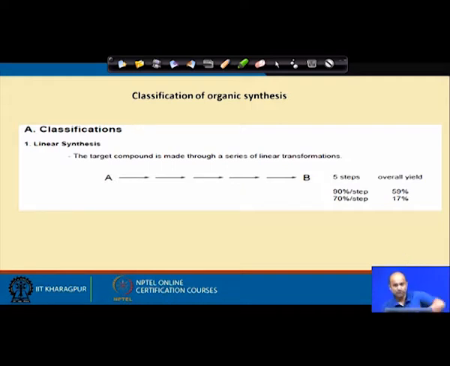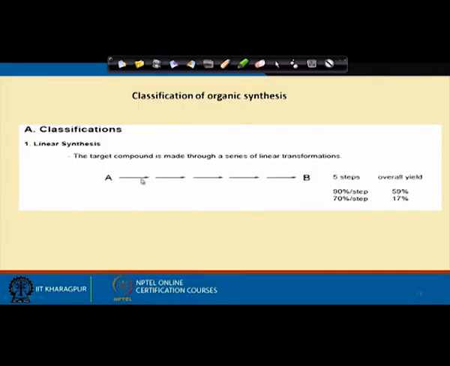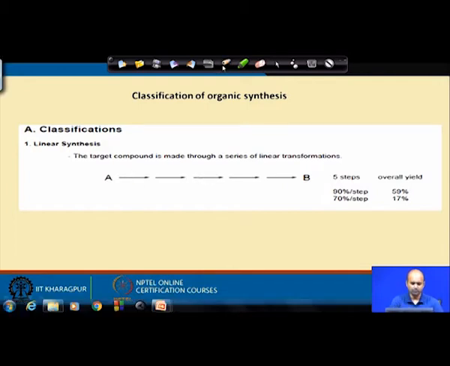As I said, we will try to give you a little bit of classification. Organic synthesis is classified in several ways. The first one is linear synthesis. Probably we will stop here for today's discussion. Linear synthesis means that you start with a reagent or starting material A, and you keep on doing linear steps. So, 5 steps we said here, 1, 2, 3, 4, 5, that gives you the target molecule.